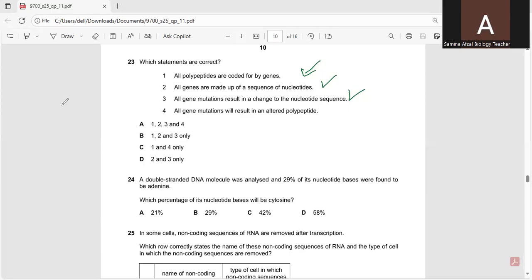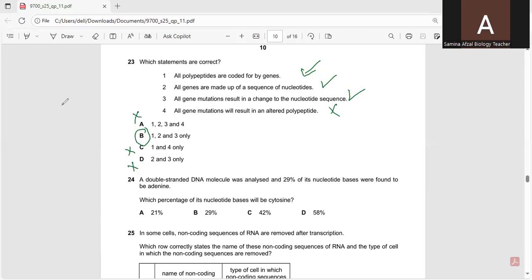All gene mutations will result in an altered polypeptide. No, all gene mutations will not result in that. There are several types of mutations that do not lead to a change in the polypeptide. So in this way, this statement is not correct. So according to this, B, the first three statements are correct. So B is the correct statement.